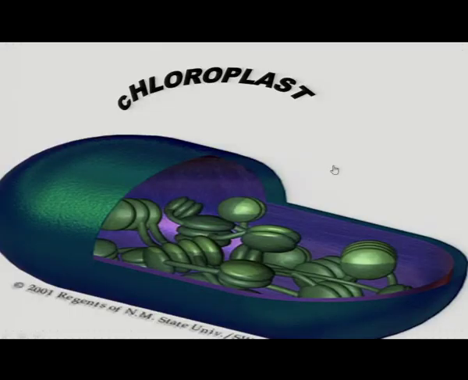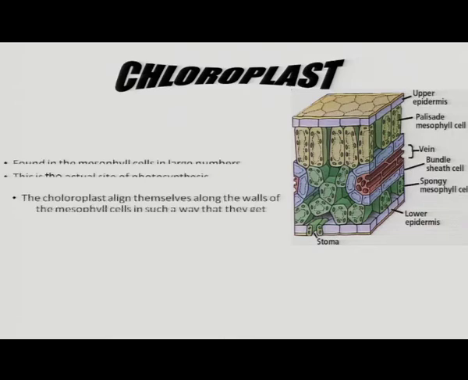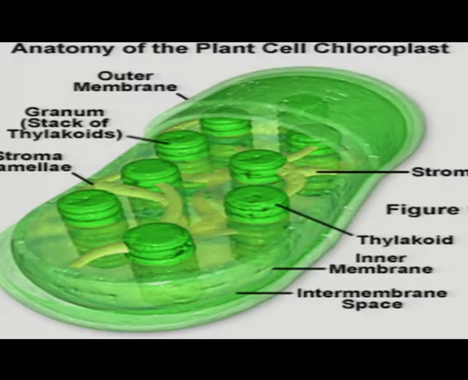This is the chloroplast structure, a well developed chloroplast. This is the stack, that is called granum, and this one is called thylakoid. This is the outer membrane, and the inner membranous space. In the thylakoid all the enzymes are present for the light reaction of photosynthesis. In the stroma the dark reaction takes place.